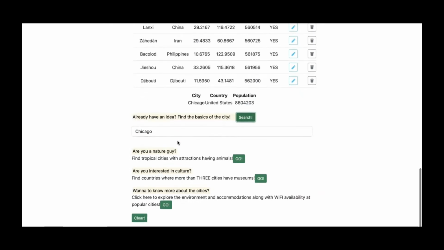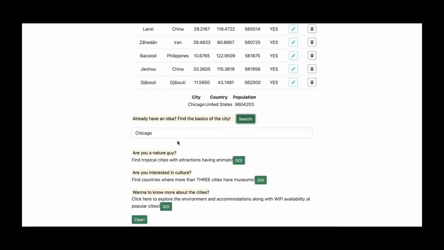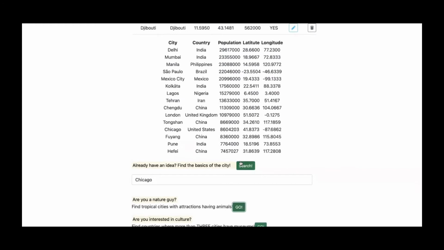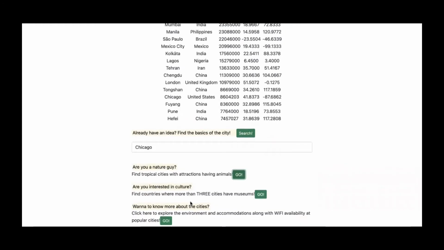And if you're not sure, you want to find a random place to travel, you can find in our database from some specific topics. For example, are you a nature guy? We are providing the results of tropical cities with attractions having animals. Go. So yeah, here are the results about the tropical cities which have animals like zoos, aquariums, etc.